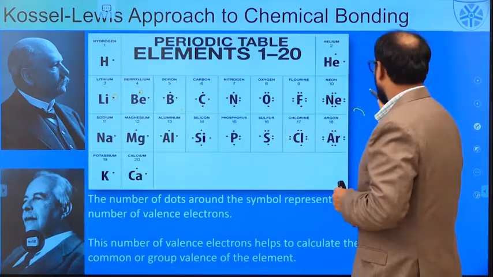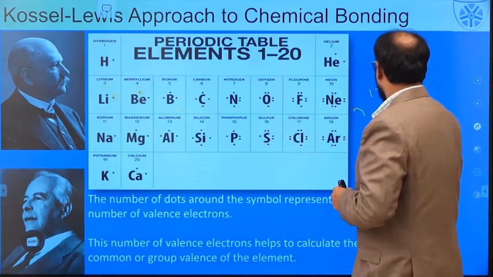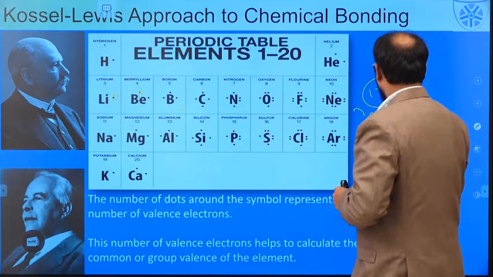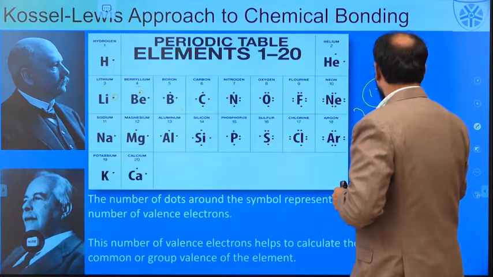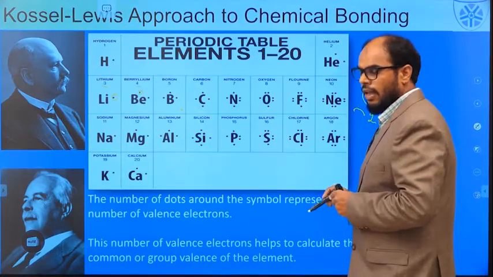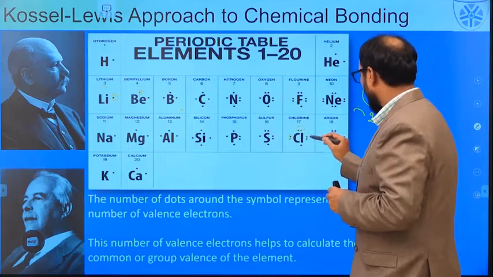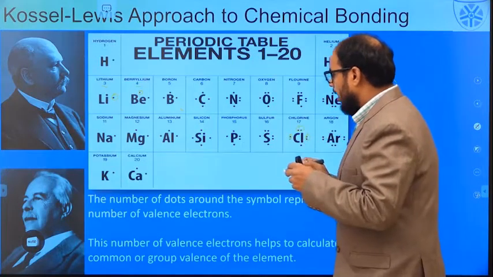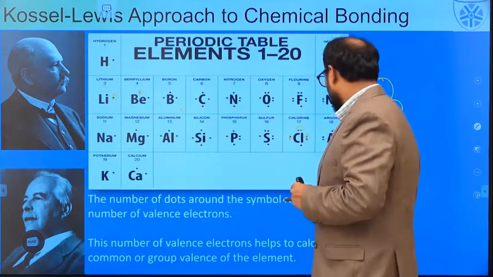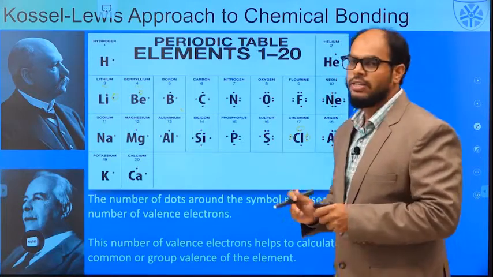Since the atomic number is 17, it has 7 electrons in the outermost shell, and these 7 electrons are represented by 7 dots. So the number of dots around the element represents the number of valence electrons.